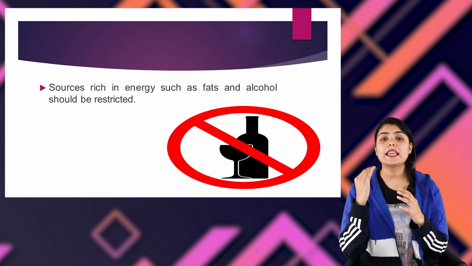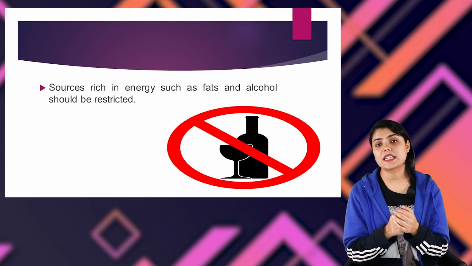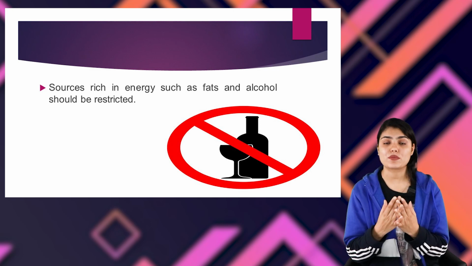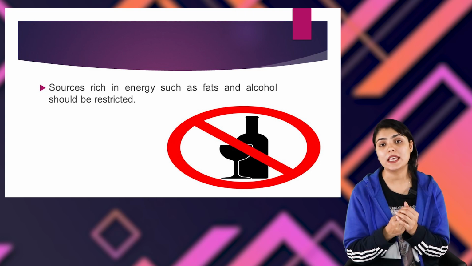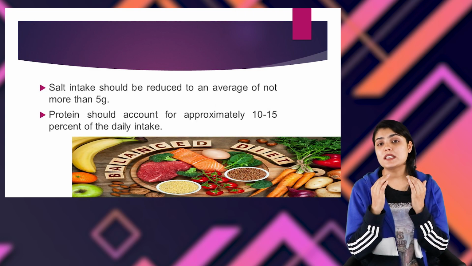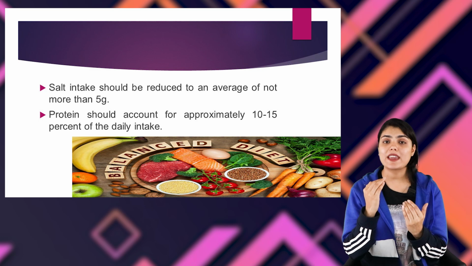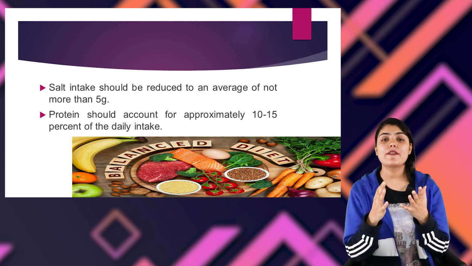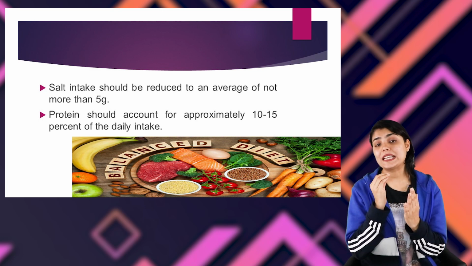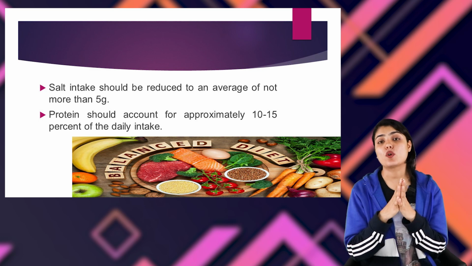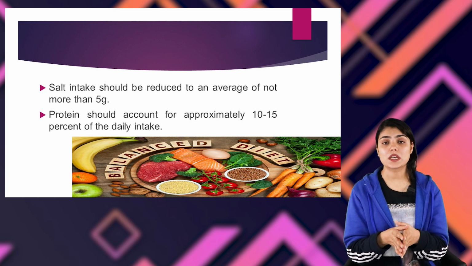Sources that are very high in fats also must be restricted, and alcohol consumption must be restricted in order to maintain good health. The intake of salt must be reduced to not more than 5 grams in a day. And finally, protein intake should be at least 10 to 15% of the daily intake amount. So these are the various things that must be taken care of while we plan our diet.